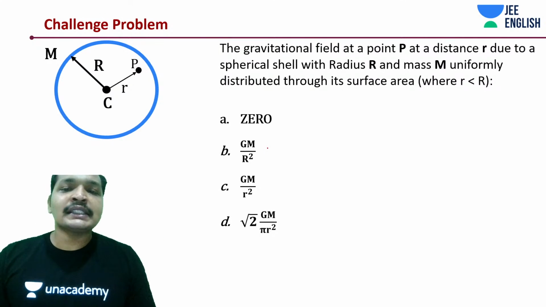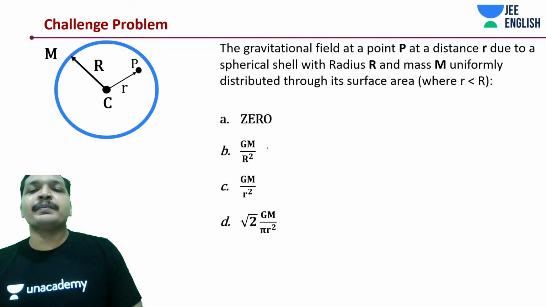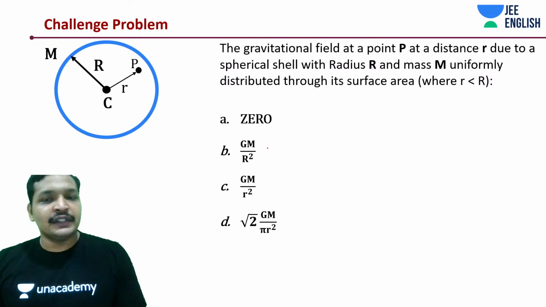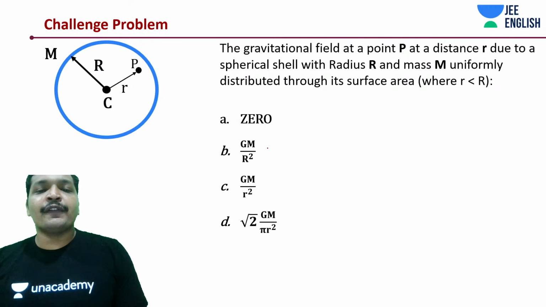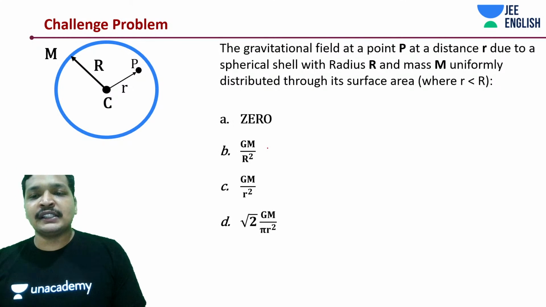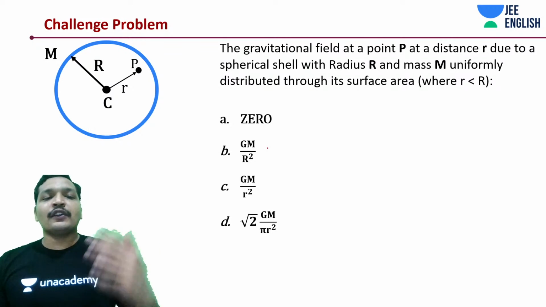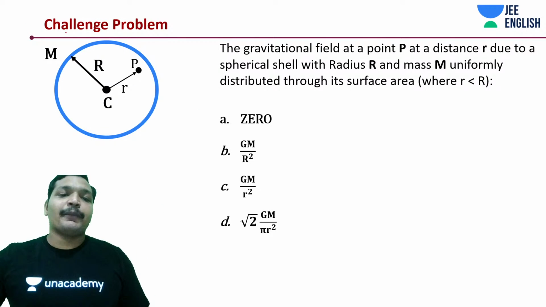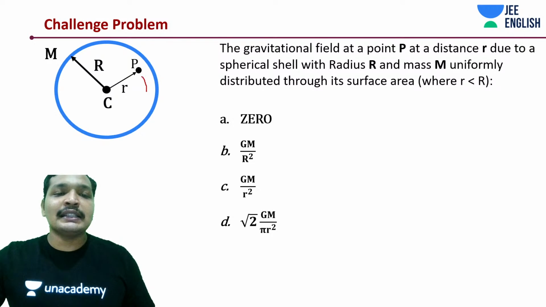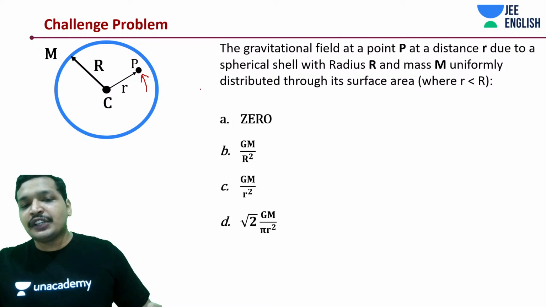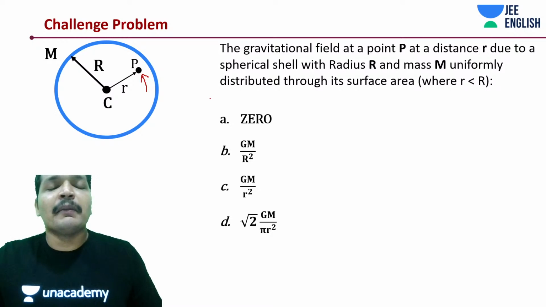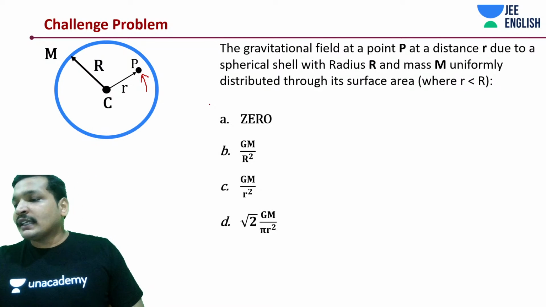The gravitational field at a point P at a distance r due to the spherical shell with radius R and mass m uniformly distributed throughout its surface, where small r is less than capital R. I mean, the point is inside the spherical shell. Point P is inside the spherical shell. So what should the gravitational field be? Whether it should be 0 or GM by R square or GM by small r square or root 2 GM by r square. Anyone, any guesses?